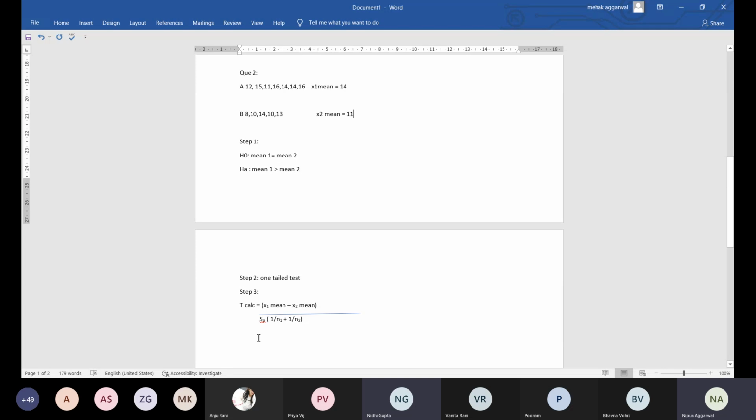So SP, write down the formula for SP now. SP is equal to under root of